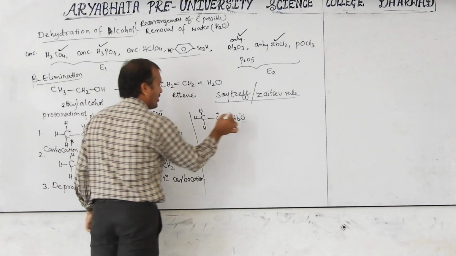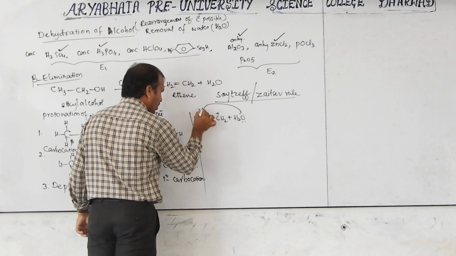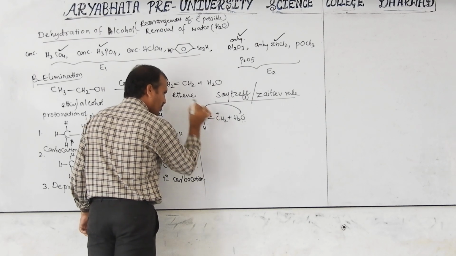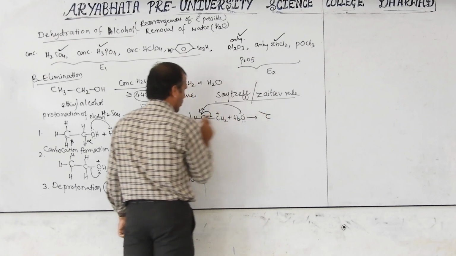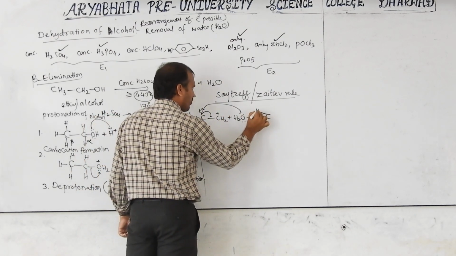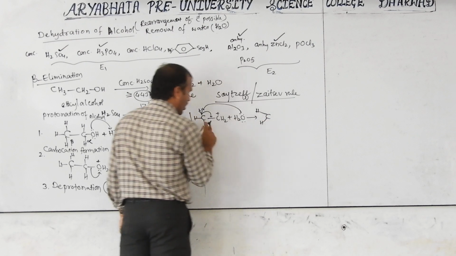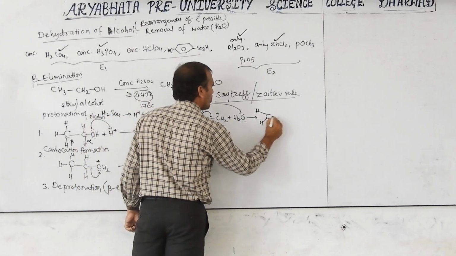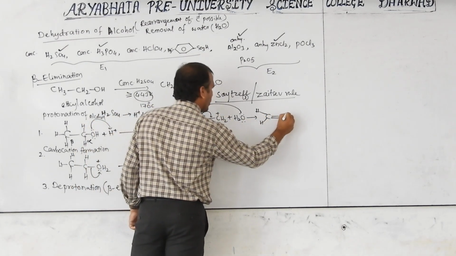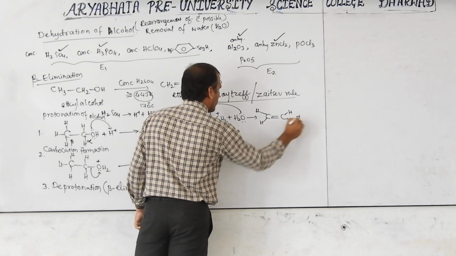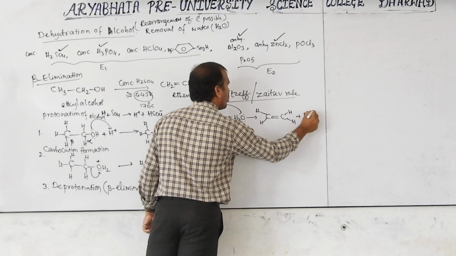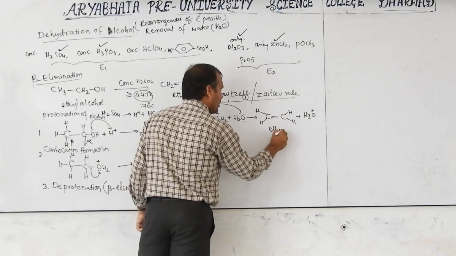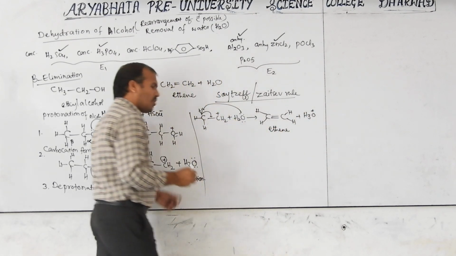Now this lone pair takes the proton, and then we get the alkene here. There are two hydrogens on this carbon, with the bond and the second bond. Now the water becomes H3O plus. This is called ethene.